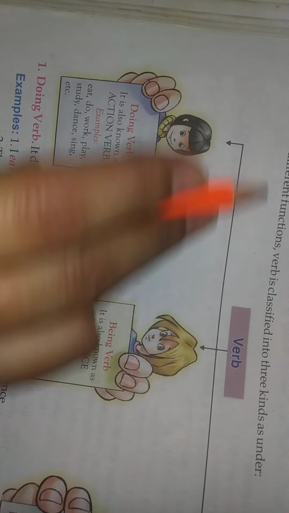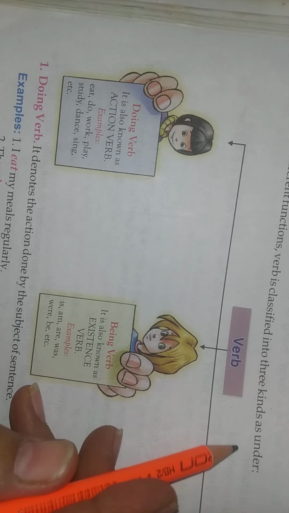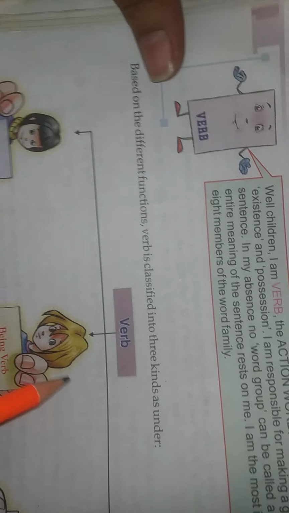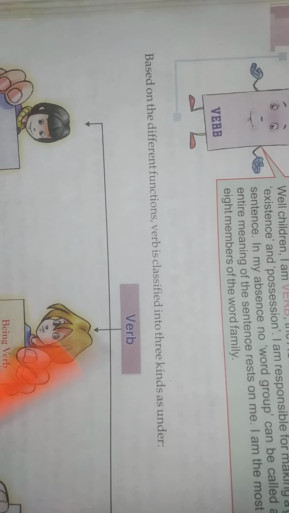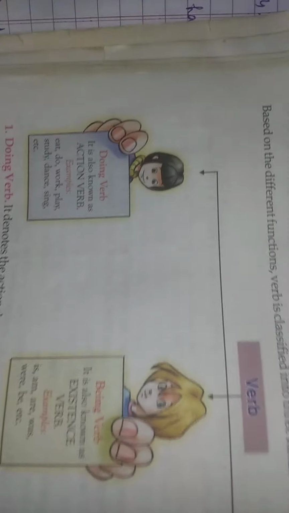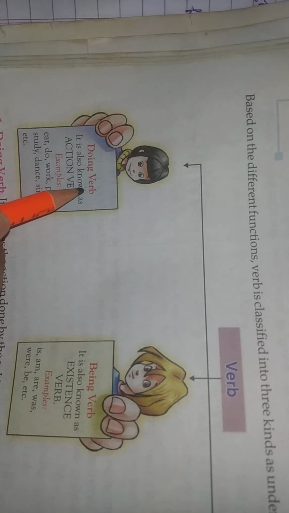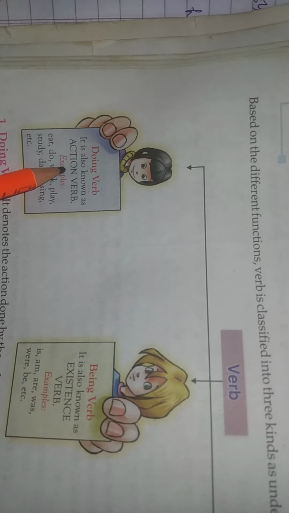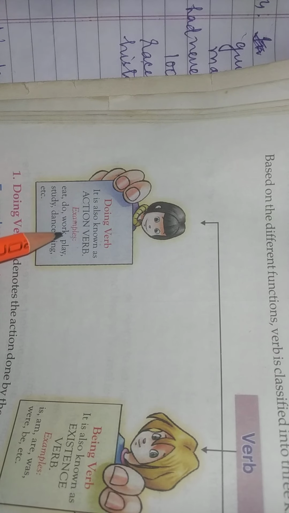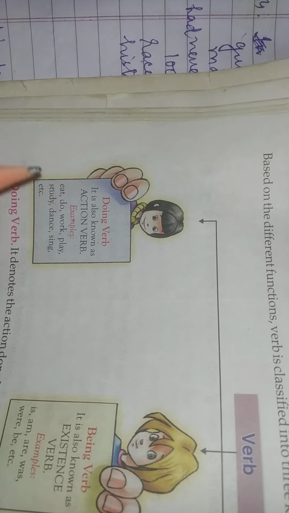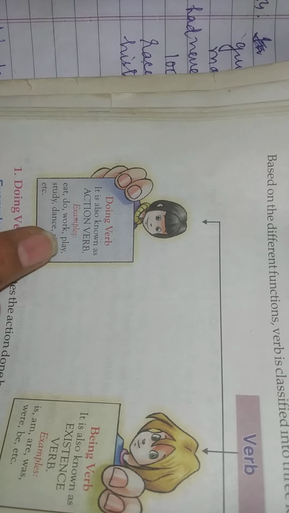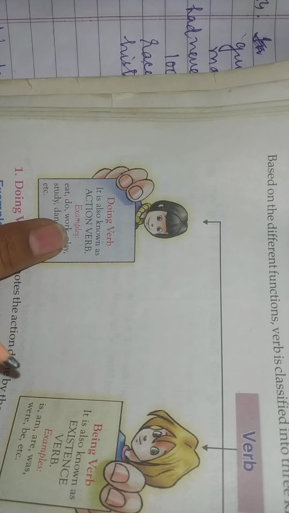Now here are the verbs. Based on different function, verbs is classified into three kinds as under. Right? Three kinds के हमारे verbs होते हैं. First is doing verb. That is the action word, actual action word. That is the doing word. It is also known as the action verb. जो main verb होता है, that is the action verb. Like for example, eat, do, work, play, study, dance, sing, etc. So whatever action we are doing in the sentence, that is the main verb, doing word or action verb.